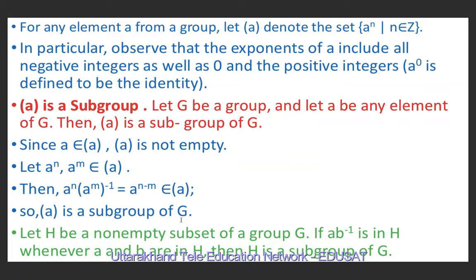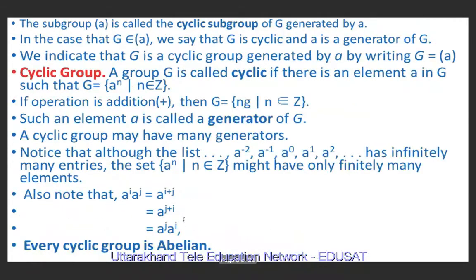It means <a> is a subgroup of G. The subgroup <a> is called the cyclic subgroup of G generated by a. In the case that G equals <a>, we say that G is cyclic and a is a generator of G.